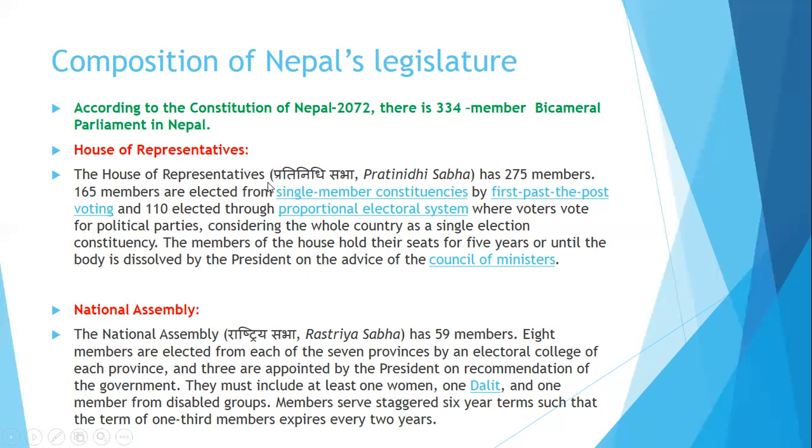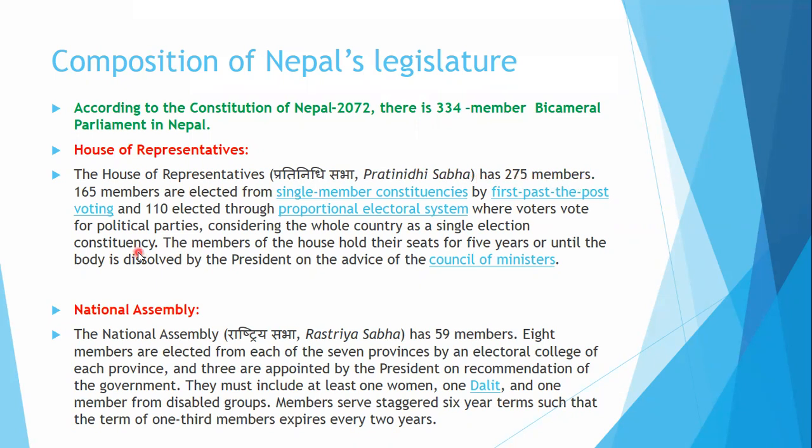The House of Representatives, known as Pratinidhi Sabha, has 275 members. How many members are there in the House of Representatives? Out of 334 members altogether in both houses, the House of Representatives has 275 members.